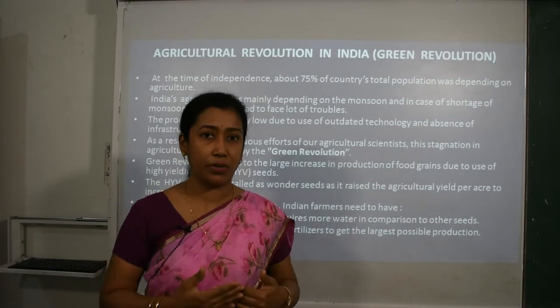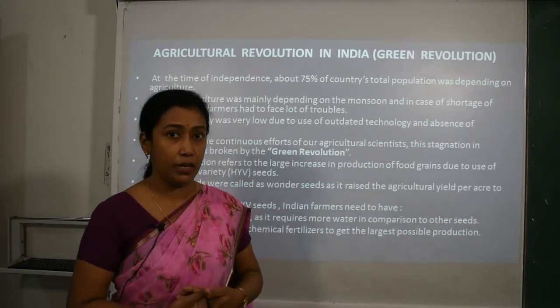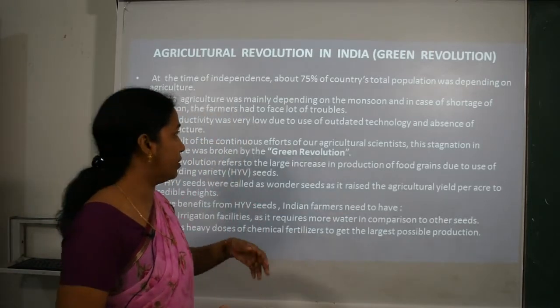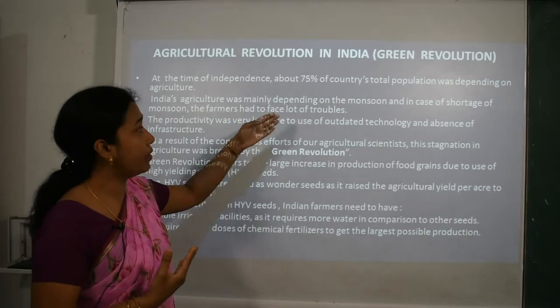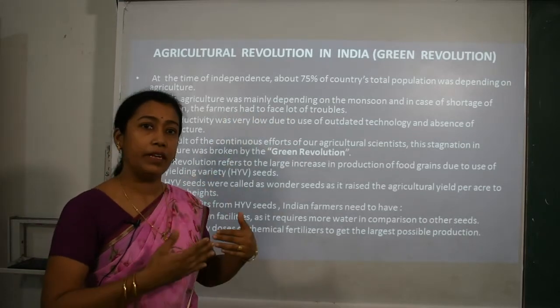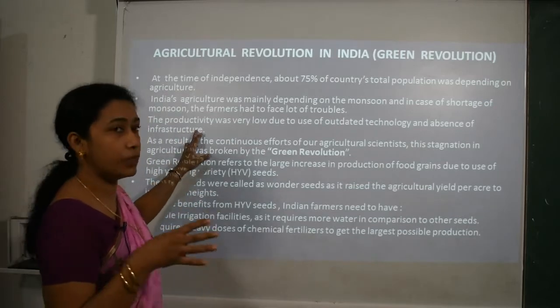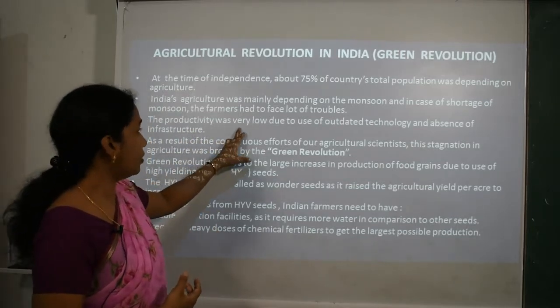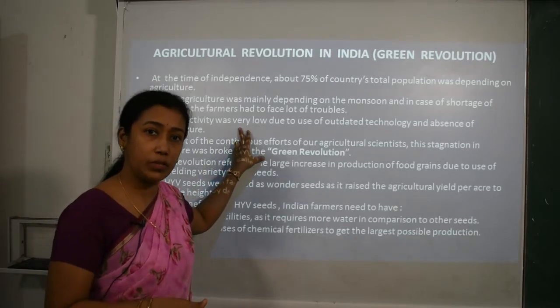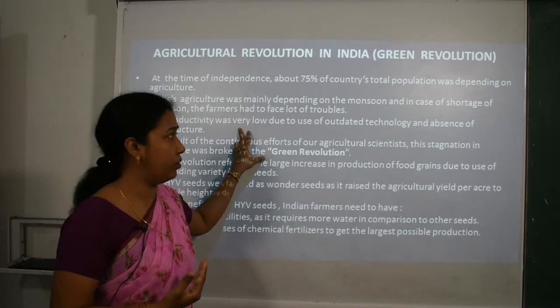If the rainfall is moderate or low, then they cannot enjoy a good harvest. Production was less in comparison, whereas when the monsoon is good and they are enjoying a good rainfall, then they can have more production or more yield could be possible. So these were some of the troubles or problems which farmers were facing at that time. Because of this, the productivity was very low, and that too we were using all old or outdated technology.